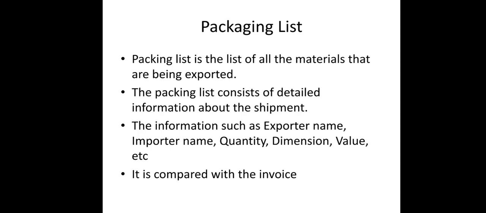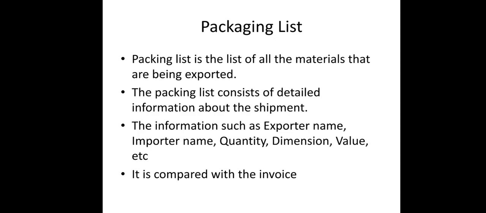Packaging list. Packaging list is a list of all the materials that are being exported. The packaging list consists of detailed information about the shipment, such as exporter's name, importer's name, quantity, dimension, value, etc. It is compared with the invoice. Packaging list basically means it's a list of all the materials that you are going to export. Whatever goods are mentioned in the invoice or the bill you have created, that has to be mentioned in the packaging list.